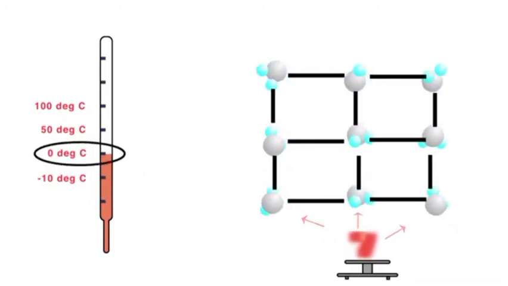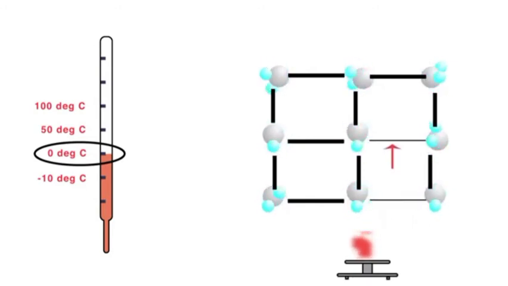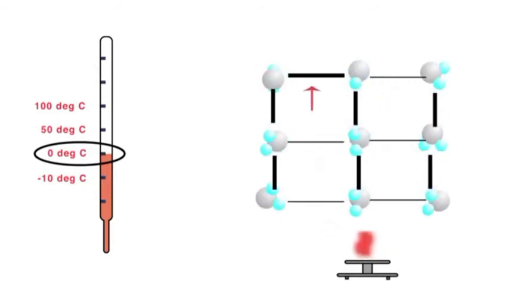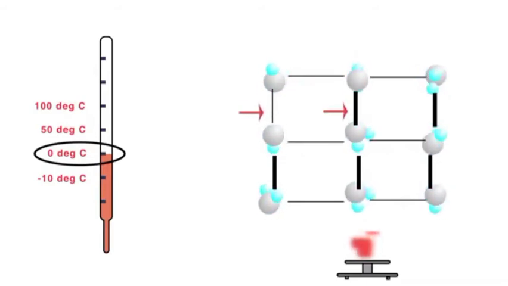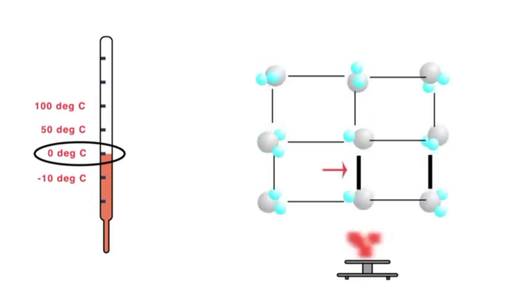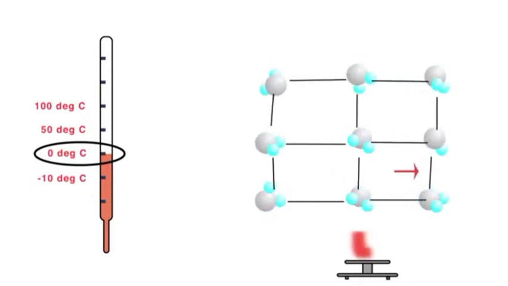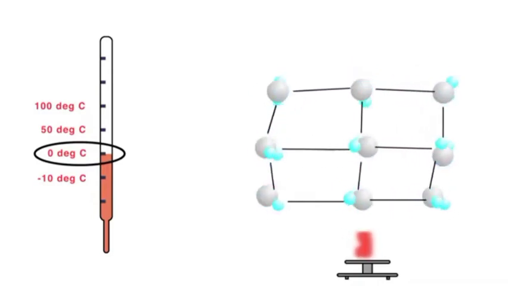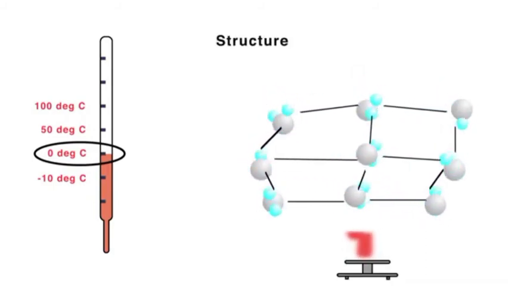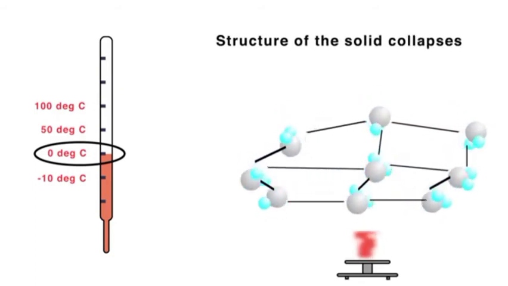As the melting point of ice is reached, the heat energy is now utilized to weaken the interparticle forces. One after another, the interparticle forces are weakened, leaving the particles free to move. This is the conversion of matter into liquid state. In this duration, the temperature does not rise, since all the heat energy supplied by the burner gets utilized in weakening of the interparticle forces. Because of the weakened interparticle forces, the structure of the solid collapses and cannot hold its shape. This is the conversion of solid into liquid.